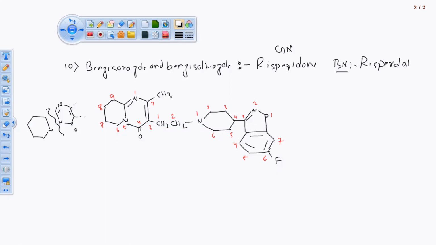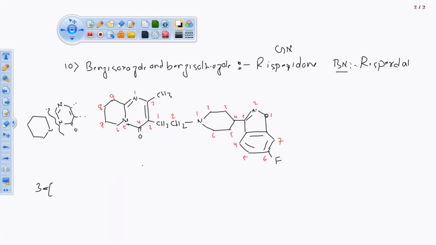So this unit is connected at the third position. So I am going to write 3 over here because it is connected to the third position. Its name will come last because it is the other connected part. This is the moiety which is connected to that part. So 3.